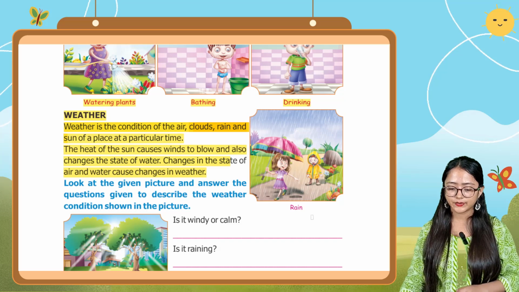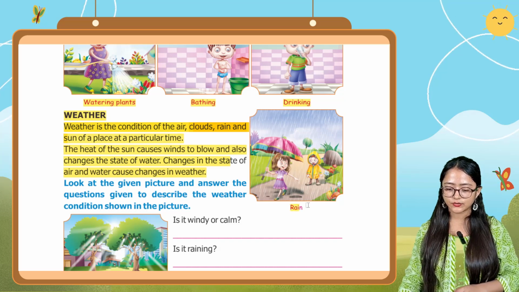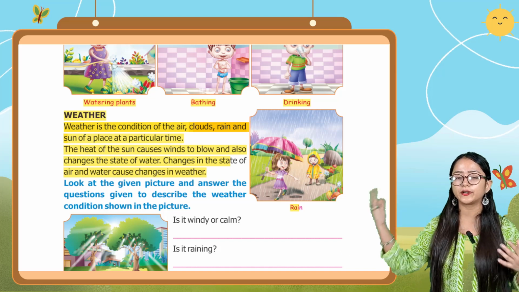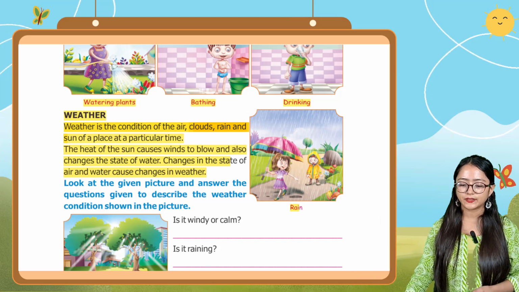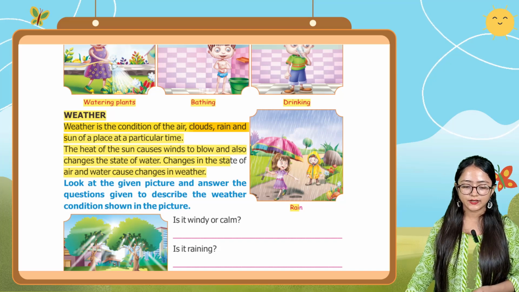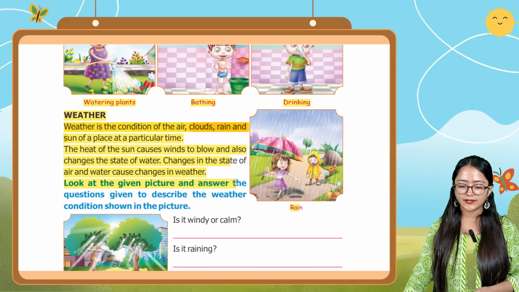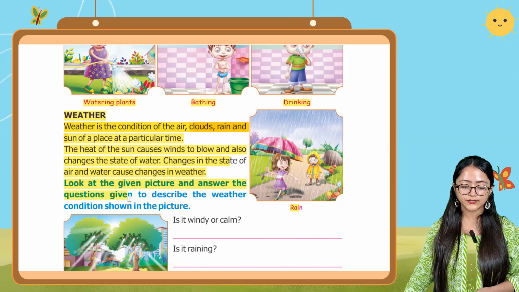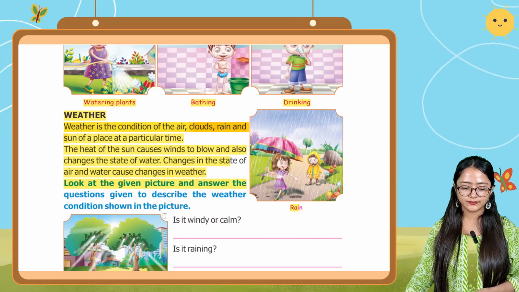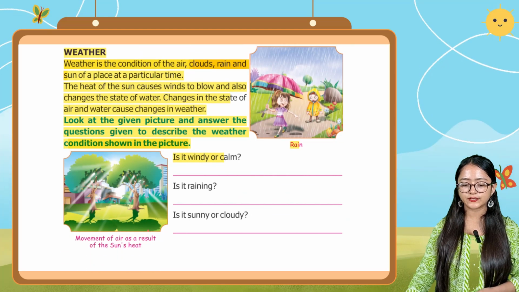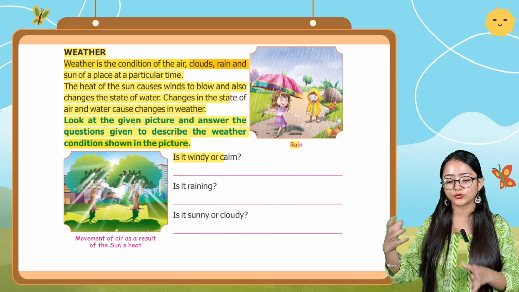Okay, here you can see the rain is happening. So this happened because of the heat of the sun, we can say, or the movement of the clouds, we can say. Okay, the precipitation process occurred here in this figure, you can see. And now it is given that look at the given picture and answer the questions given to describe the weather condition shown in the picture. So you have to describe some weather conditions which are shown in this picture.